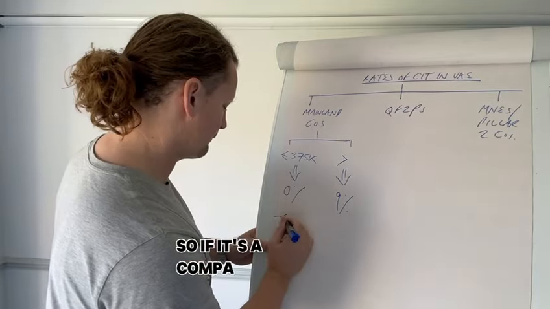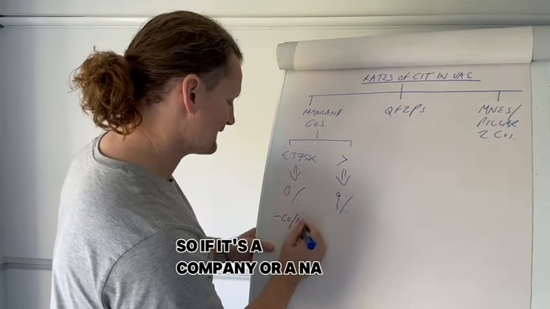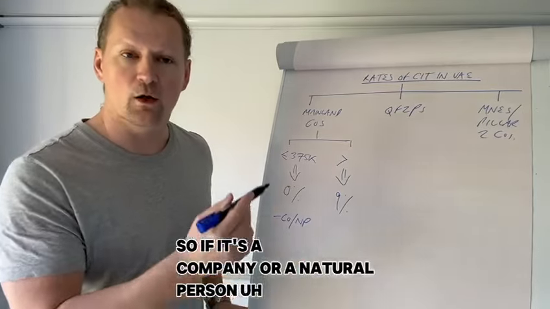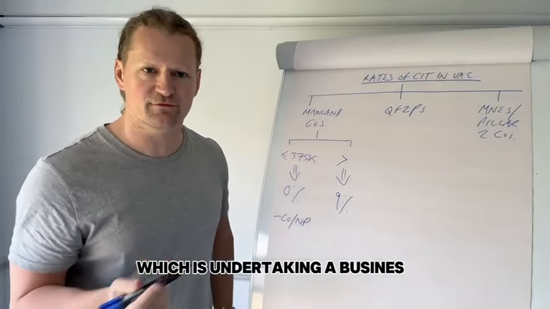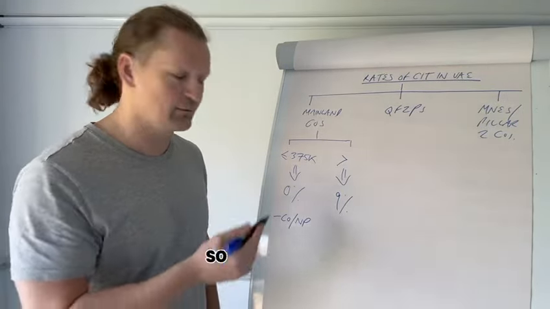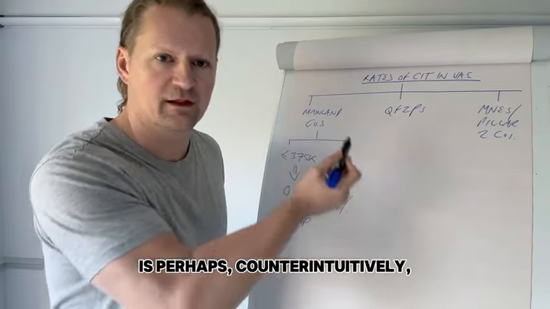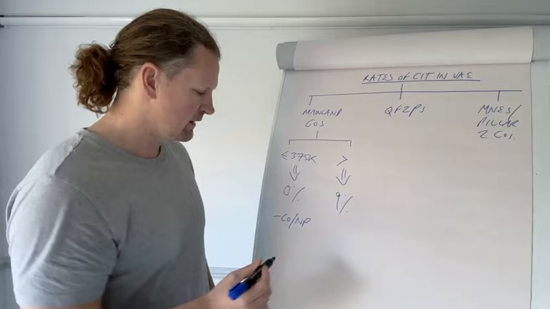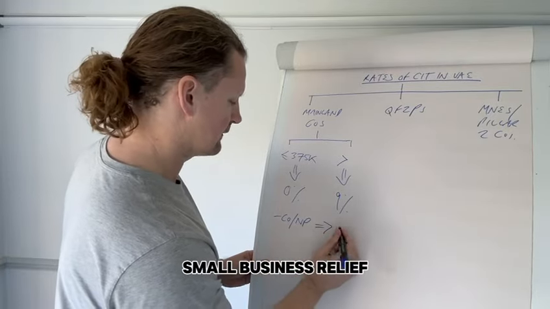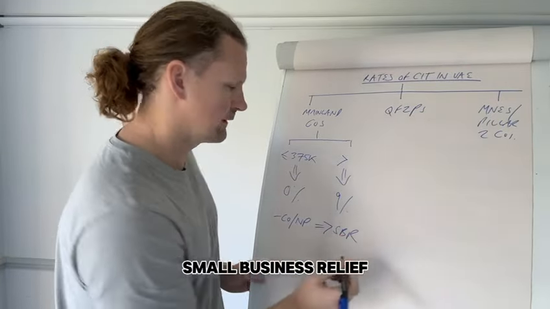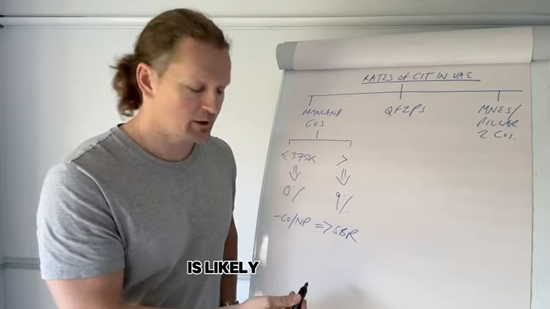So if it's a company or a natural person which is undertaking a business that requires a trading license, so that type of natural person is perhaps counterintuitively within corporate income tax, then small business relief is likely to apply.